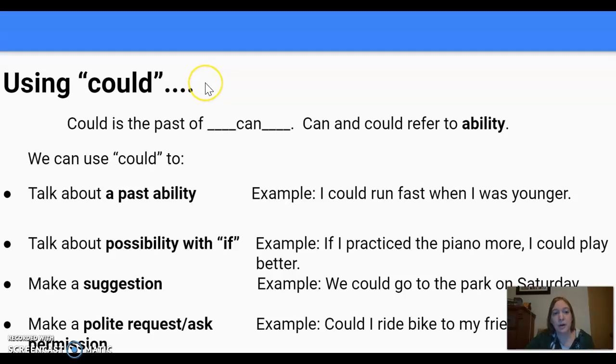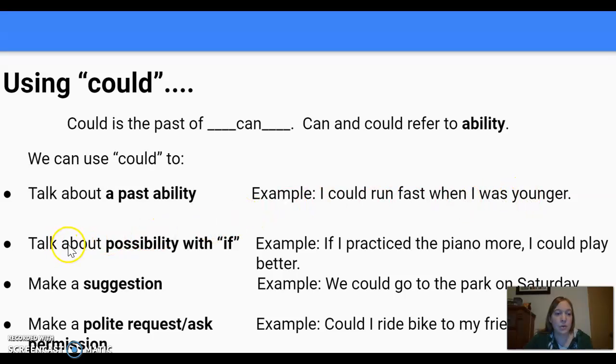Okay, now we'll talk about could. Could is the past of the verb can, and we use can and could to refer to ability, things that you are able to do. So we can use could to talk about a past ability, something you were able to do in the past. For example, I could run fast when I was younger.